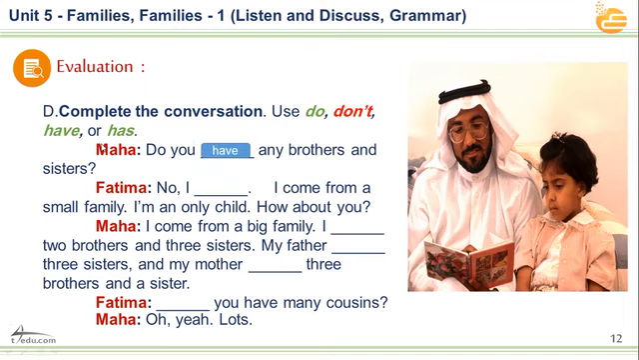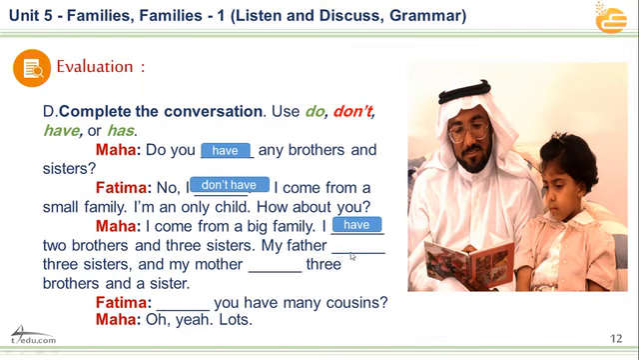Fatima: No, I have? No, I don't? No, I has? What is it? We can say, no, I don't have. Yes, no, I don't have any brothers and sisters. We can say I come from a small family. I am an only child. How about you, Maha? I come from a big family. I have, good. I have two brothers and three sisters.